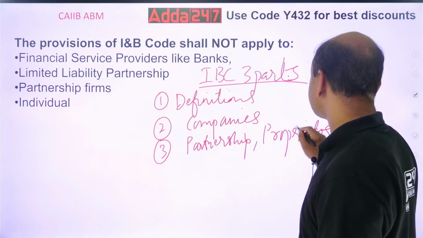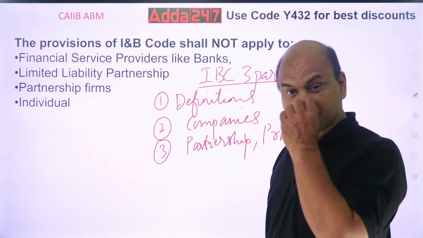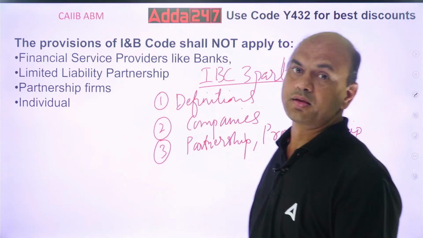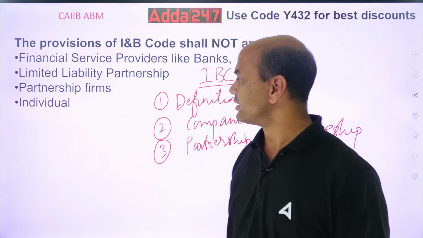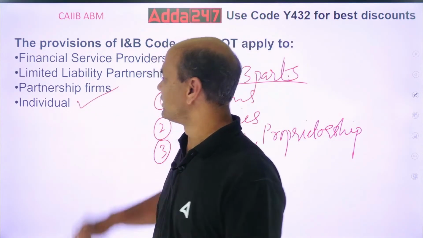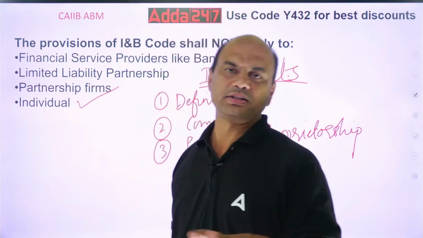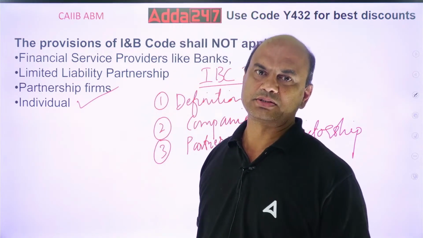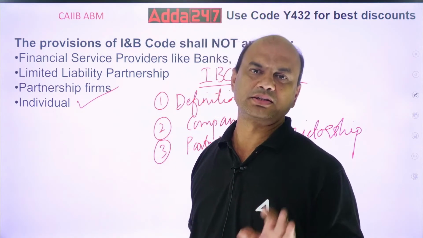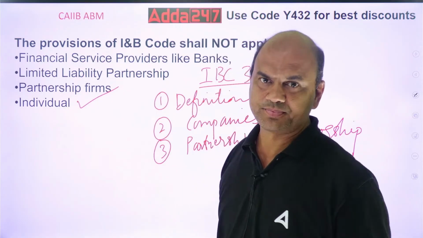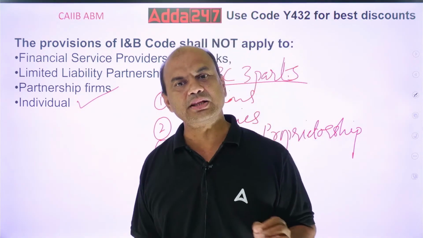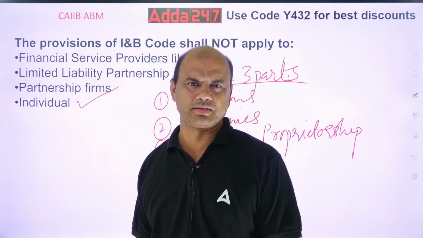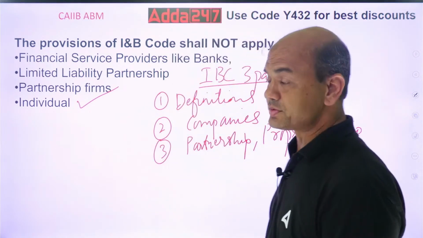Big words here. So these are the three parts of IBC. But what is not defined then? Individual is not defined. Individual doesn't have any, means the loans are not covered under this for individual loans. Only related to companies they are covered. The companies can be anything. Okay? So individual is not covered.